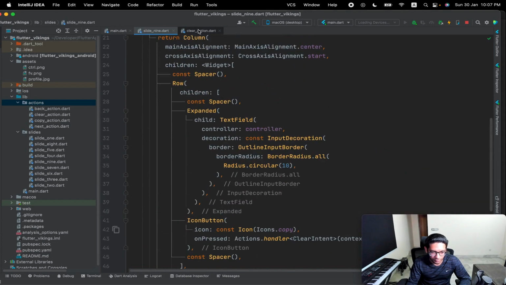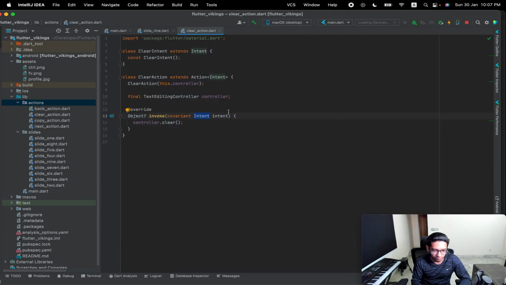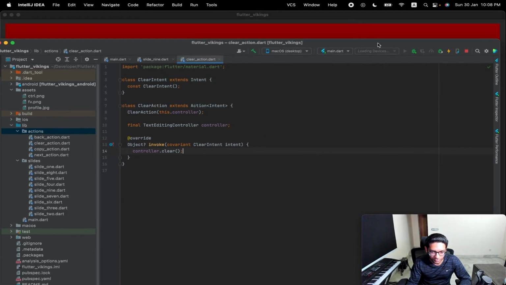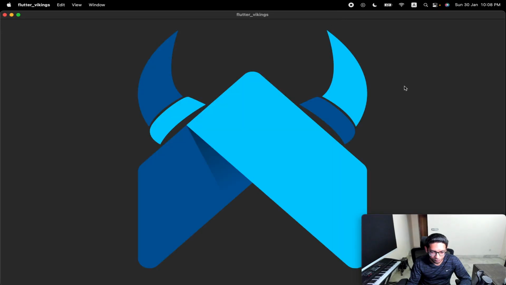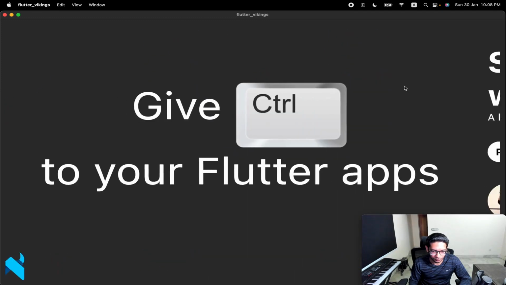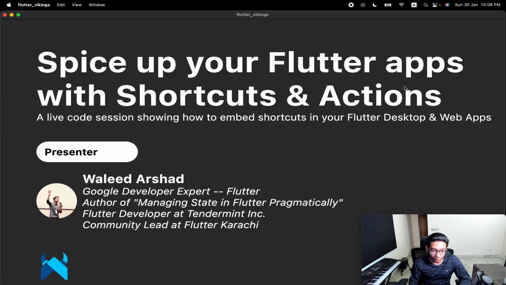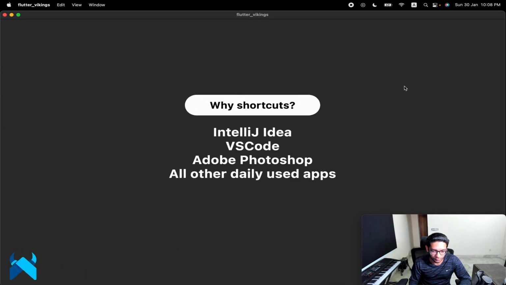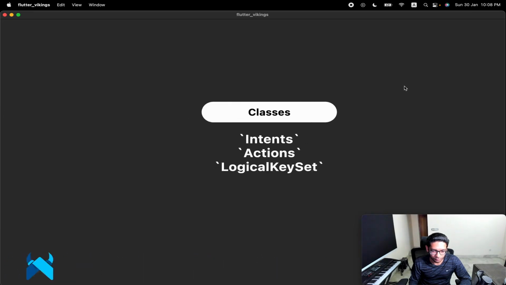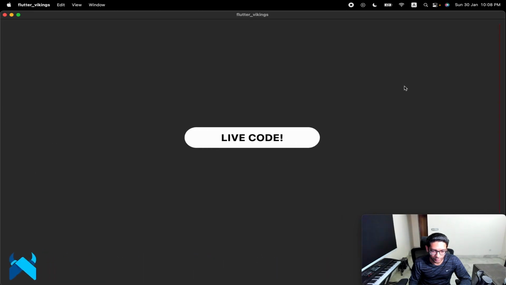Clear intent, there is something, we need to pass the parameters right here. I guess that's the issue. Let's see if it works or not. Maybe it should work now. Ideally it should work.